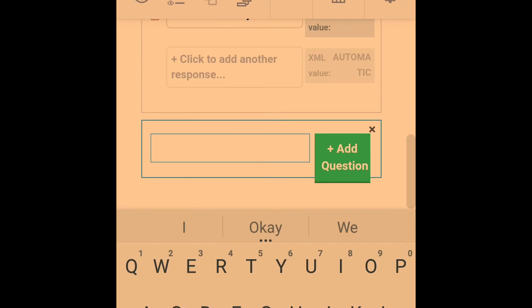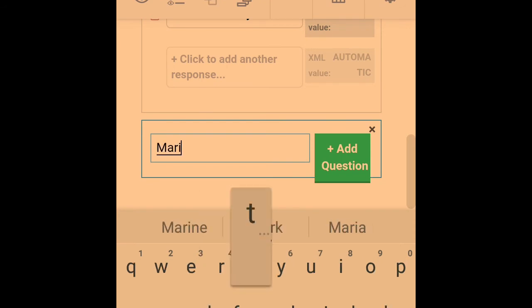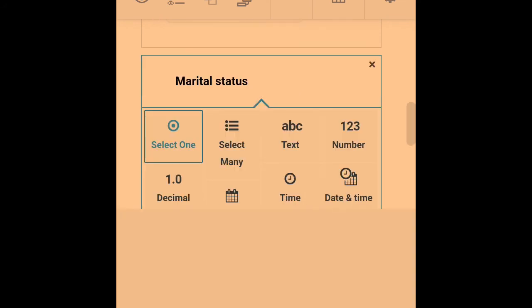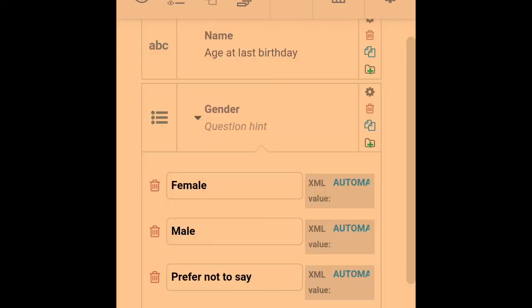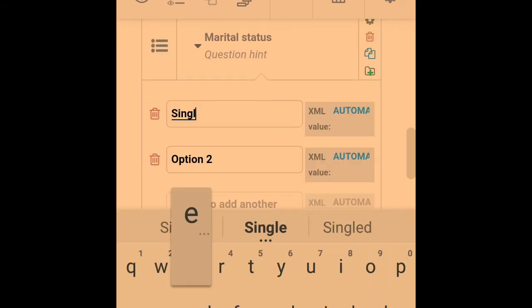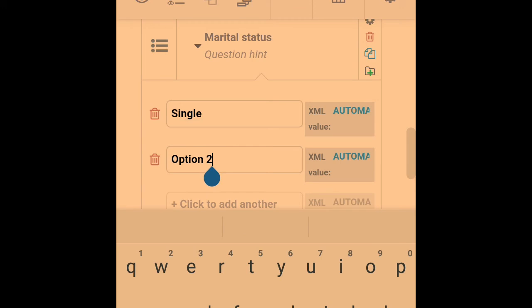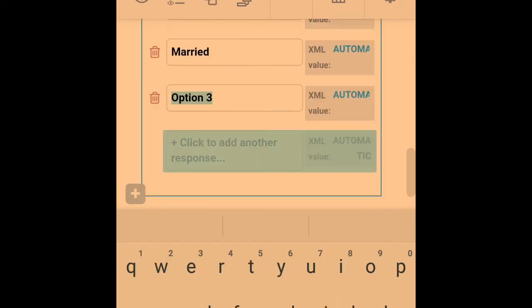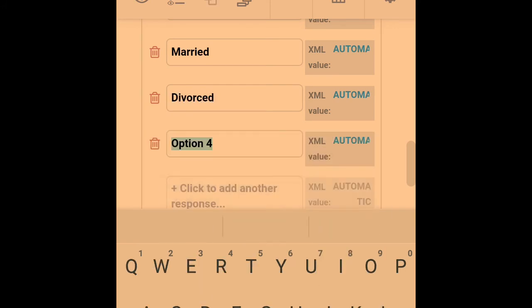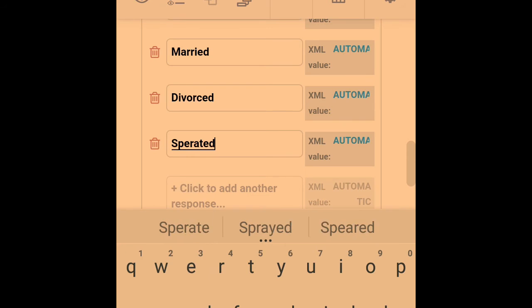Maybe we're saying their marital status. This also would have options. So you can do something like single, married, divorced, separated.